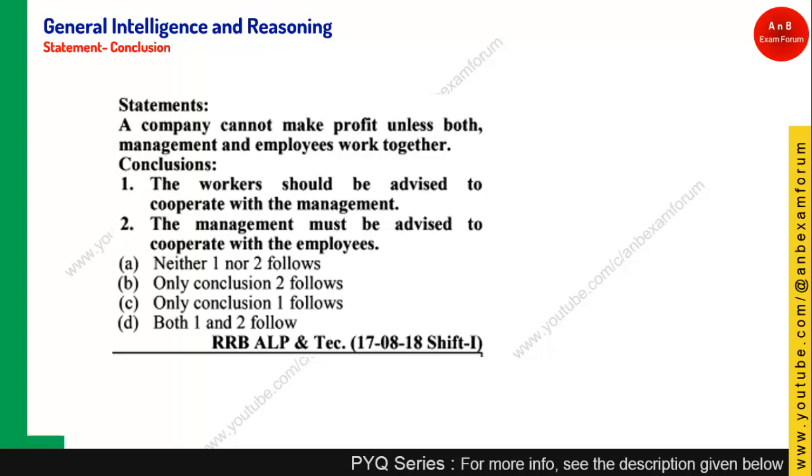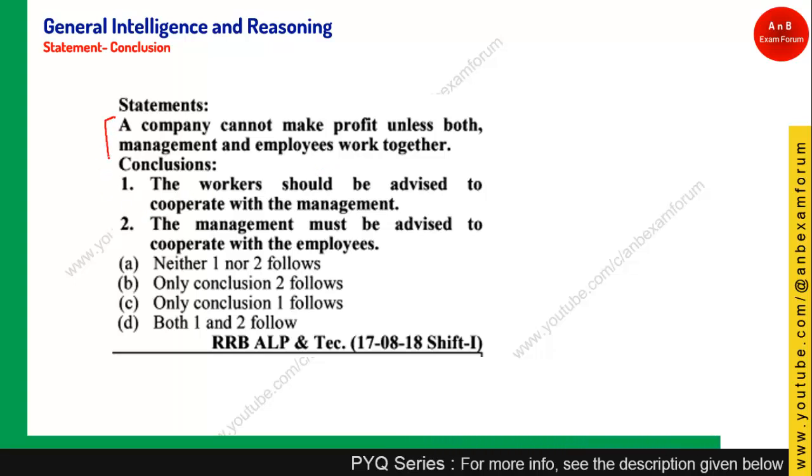Let's see the next question. A company cannot make profit unless both management and employees work together. One statement followed by two conclusions. The workers should be advised to cooperate with the management. The management must be advised to cooperate with the employees.